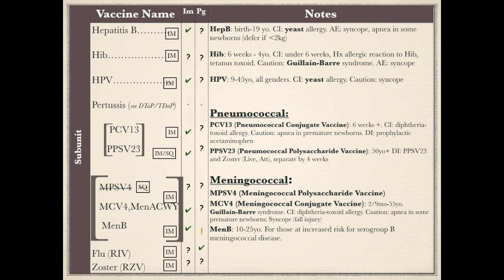The usual recommended age is 10 to 25. Meningococcal vaccines are usually not recommended during pregnancy. Men-B vaccination should be deferred in pregnancy and lactation unless the patient is at an increased risk.